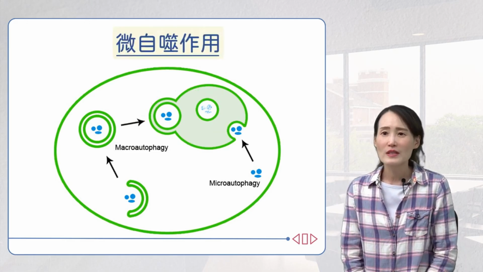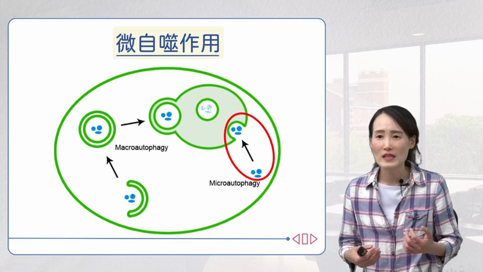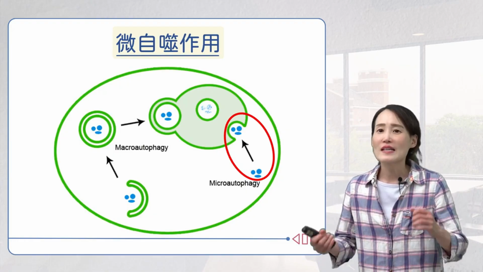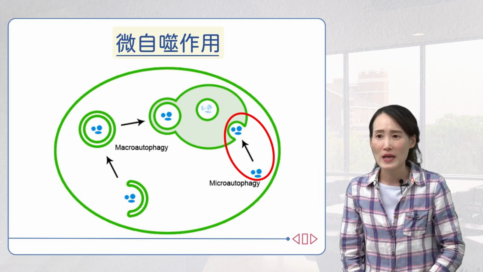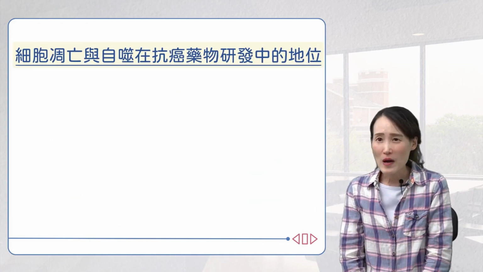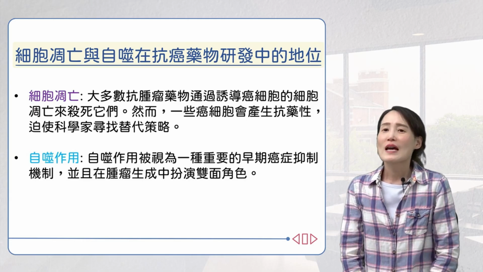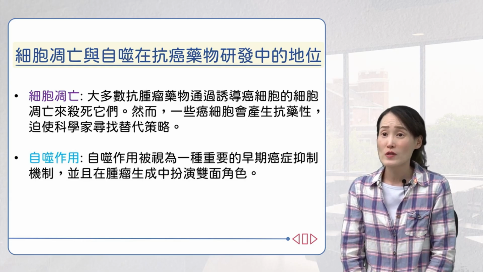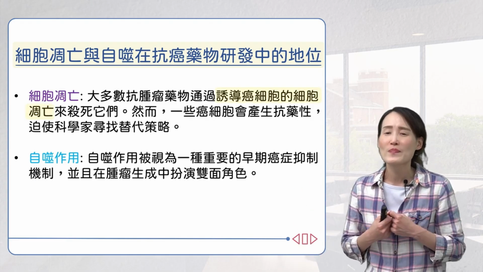So, what is microautophagy? It occurs through invagination or folding of the lysosomal membrane or the cell protruding outward, which directly engulfs the material to be degraded into the lysosome. This is the main difference between macroautophagy and microautophagy. Next, let's look at the role of apoptosis and autophagy in the development of anti-cancer drugs. For apoptosis, most anti-cancer drugs usually work by inducing cancer cells to undergo apoptosis, thus killing them.